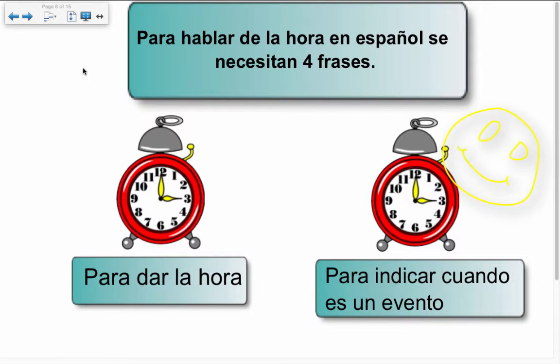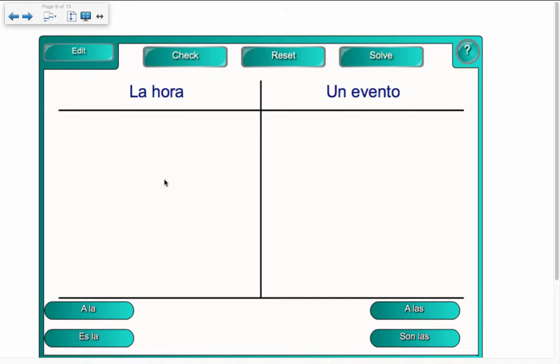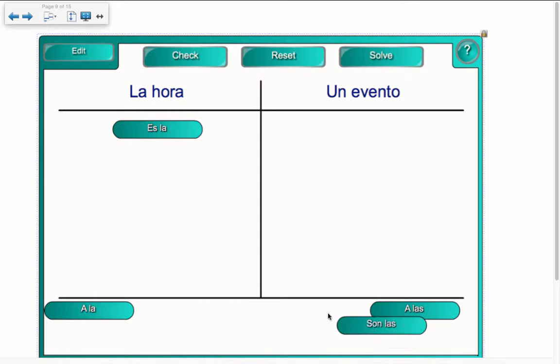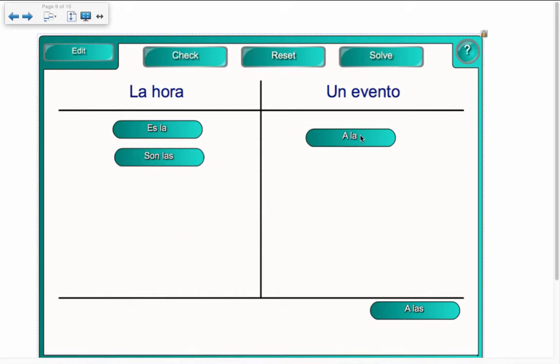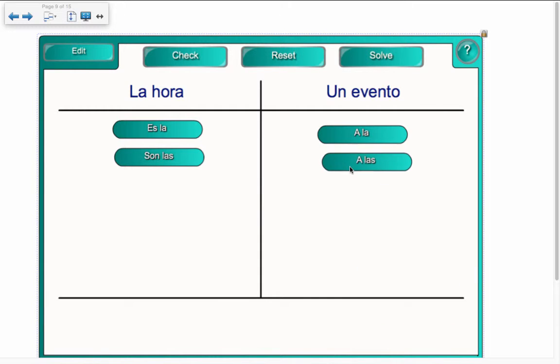And that's to indicate the time of an event. Okay, so this is just the same thing. Para la hora, vamos a usar el verbo ser in singular or plural with the article la. And then for an event, vamos a usar a con el artículo la in singular or plural form depending on the time of day. Check those, see that it's right.